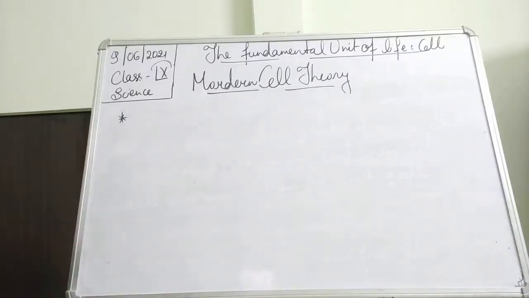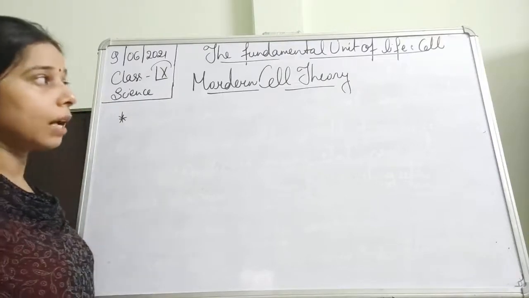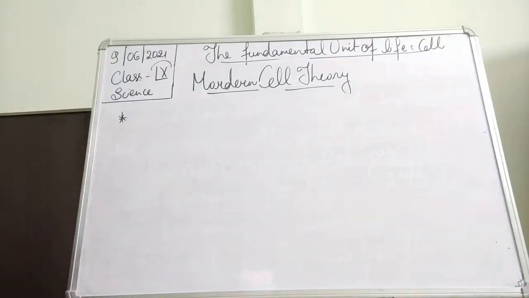Now let us see what the important features of the cell theory are.